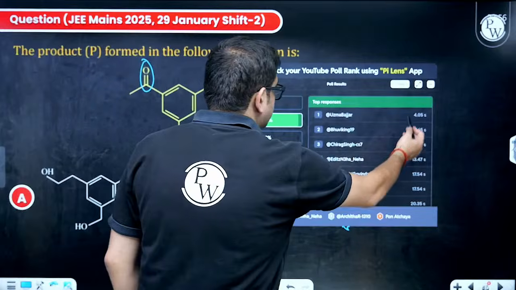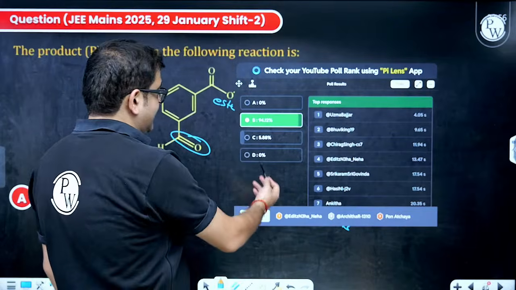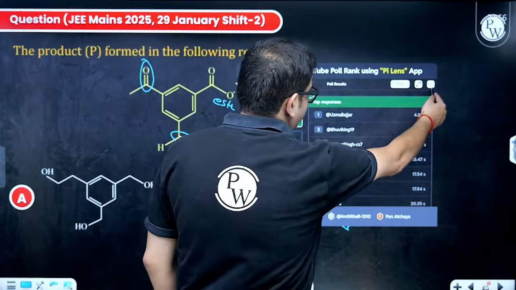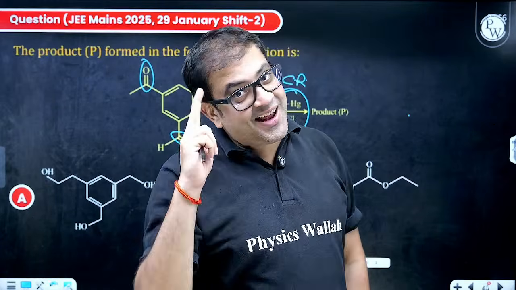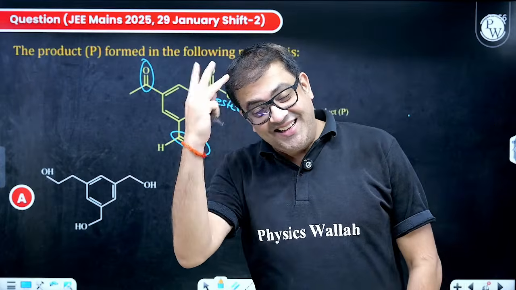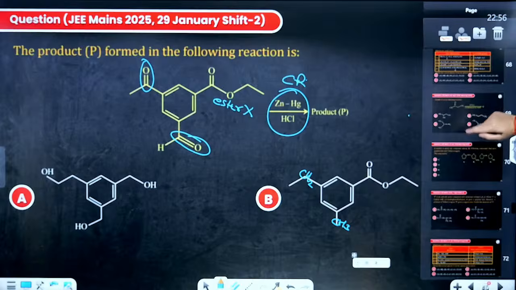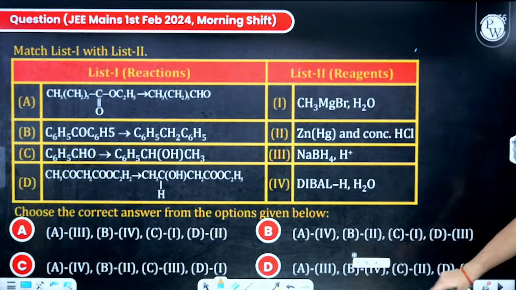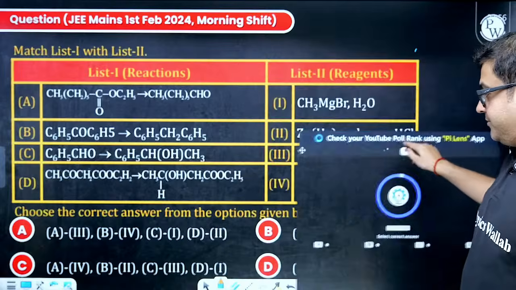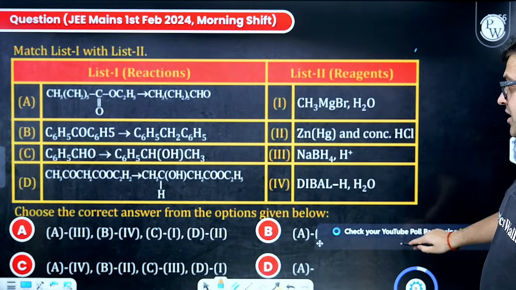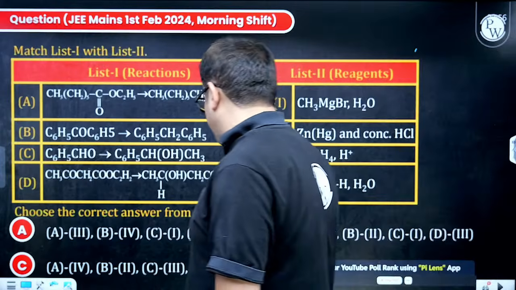Perfect. So see, there were no C and D options, but these 5.88% students, they are gems. There are only two options. Still they have selected C. Hats off. Moving to the next one. Quick. Now again, I guess this is quite a doable one, beta. Still I have given a poll.